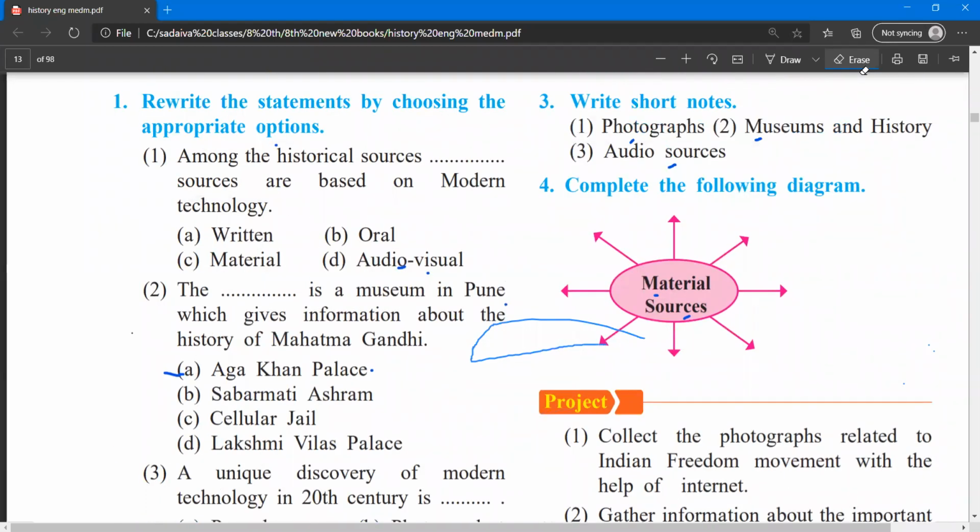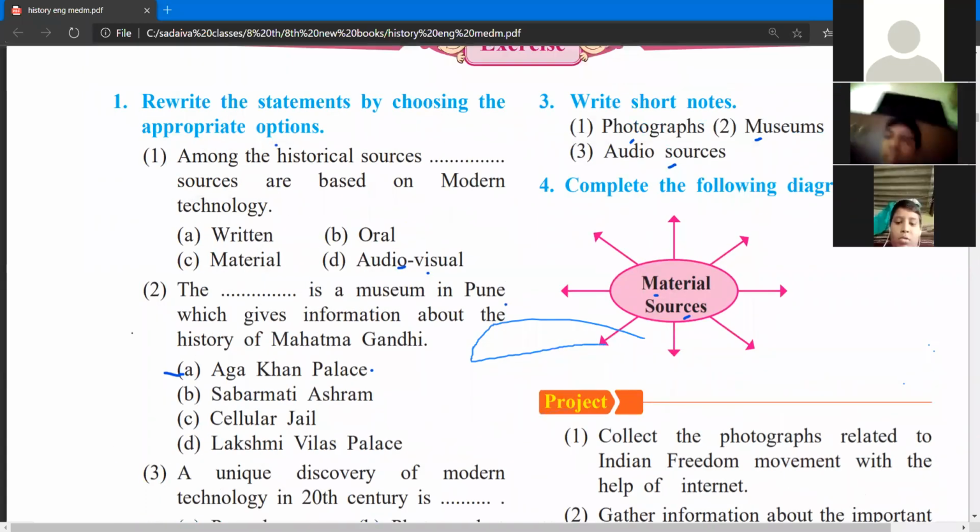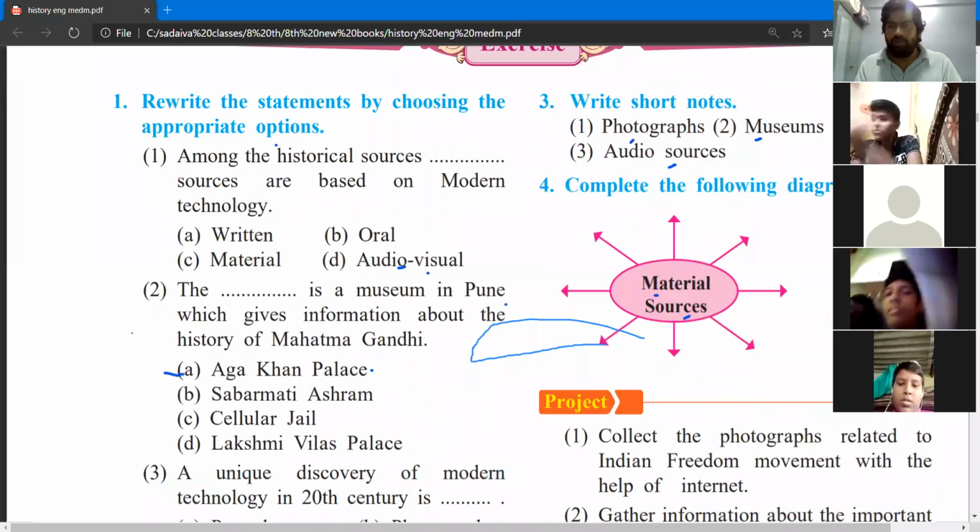Okay, so have you understood this, or do you have any doubt or something? Rishikesh, Rishabh.